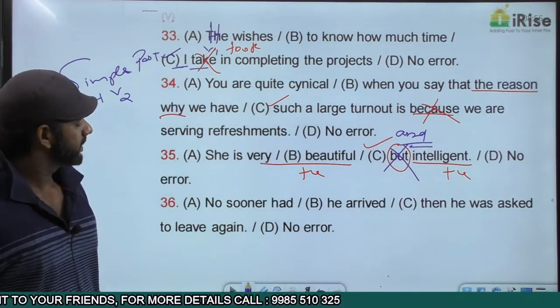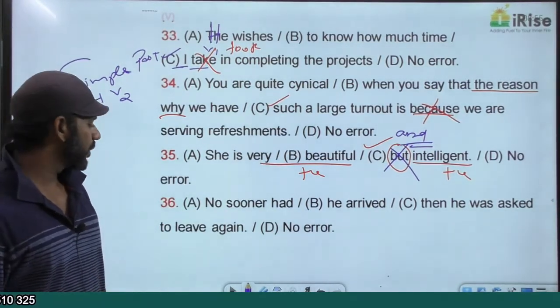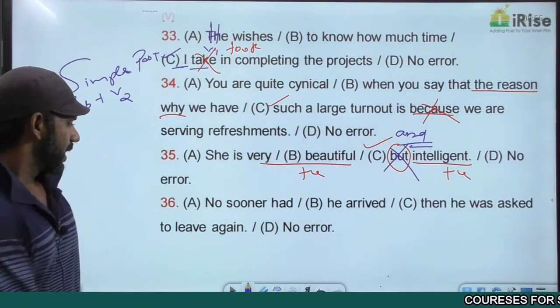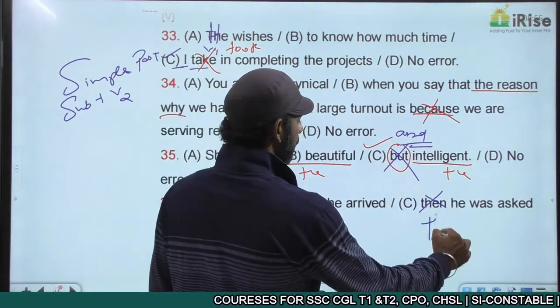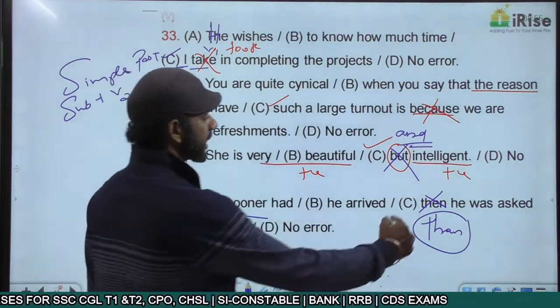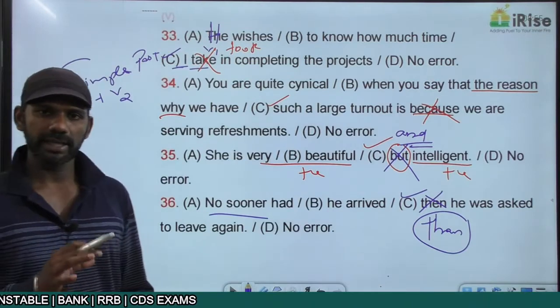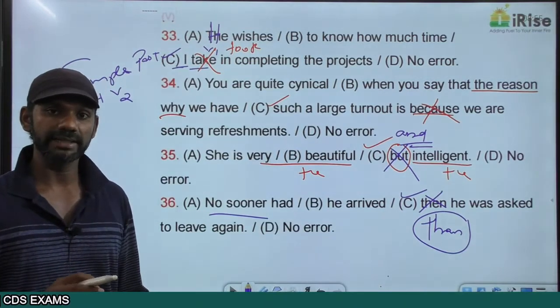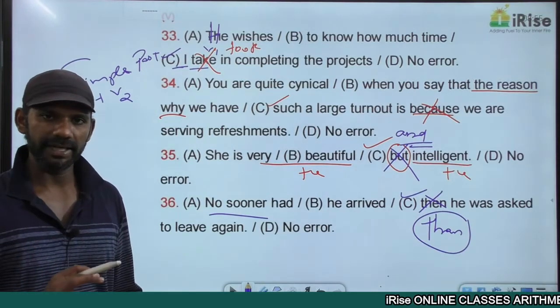The next one. No sooner had he arrived than he was asked to leave again. No sooner cannot be followed by then. No sooner will be followed by than. That is a rule we discussed. So the error is in this part. The two orders are no sooner had subject V3 followed by than. No sooner did subject V1 plural followed by than.